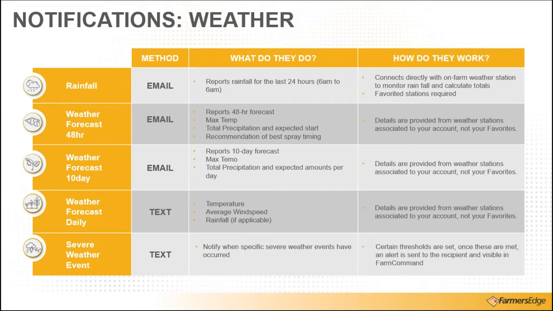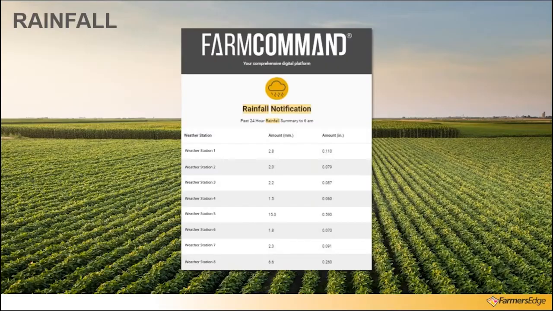First off, we have the rainfall alert. So here we're looking at the rainfall value. So this was an actual rainfall notification that I received. We've just renamed the weather stations to be generic for now. Basically, every one of my weather stations in this case received a rainfall alert or rainfall in the past 24 hours. And it shows me the value in millimeters and in inches. So if I had no rainfall again, I wouldn't receive one for that day, and I would receive for as many weather stations had rainfall.